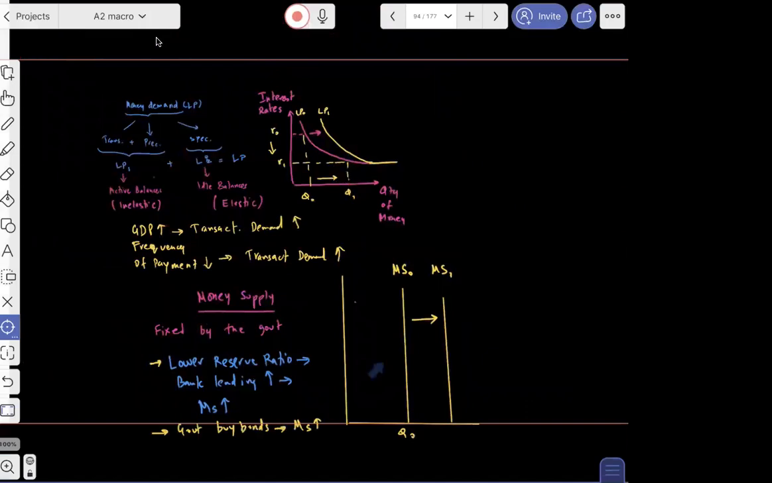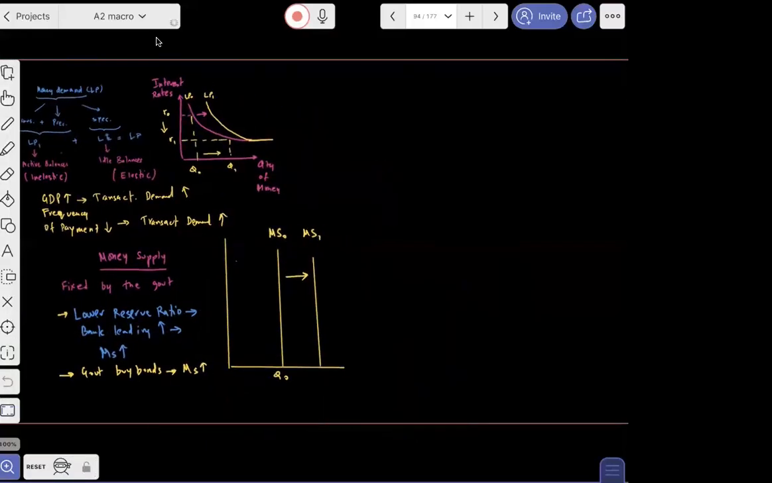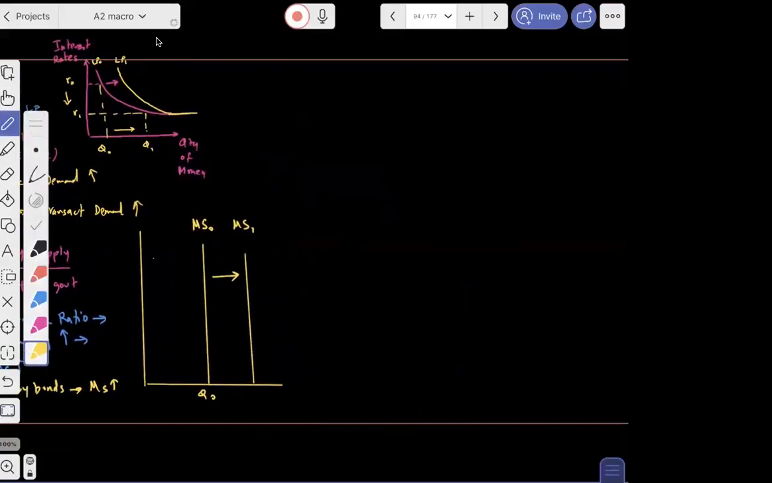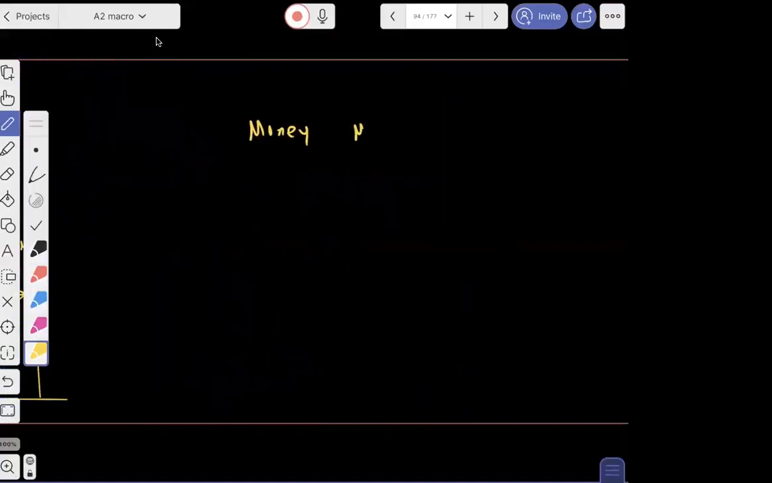So money supply and money demand can now be brought together to discuss something called money market equilibrium. Today's discussion, I'm going to talk about money market equilibrium. In a money market equilibrium, we look at demand and supply for money, and we will come up with an equilibrium interest rate.